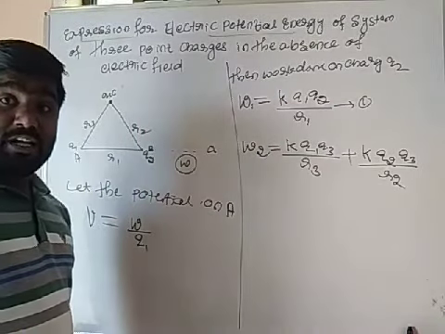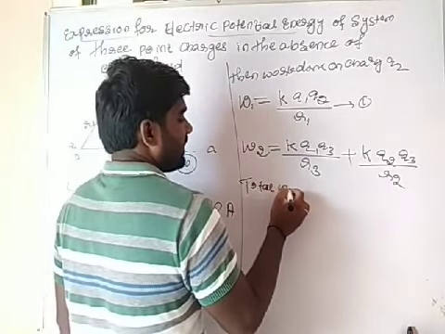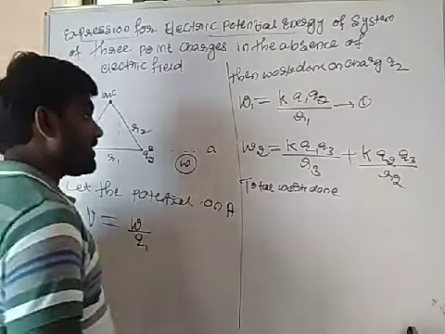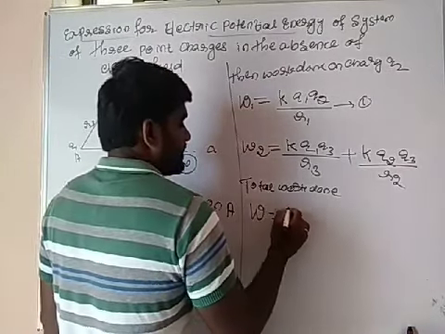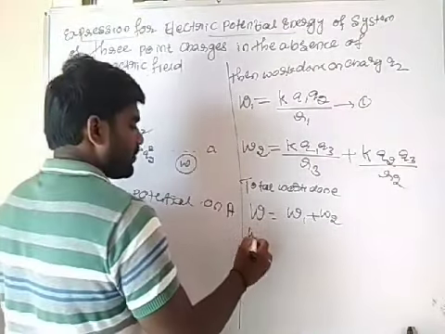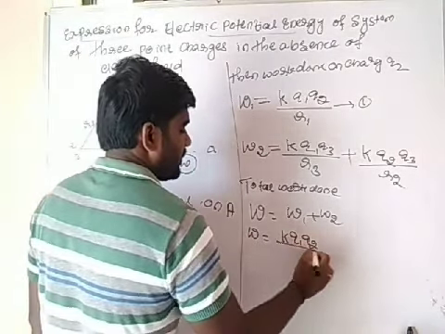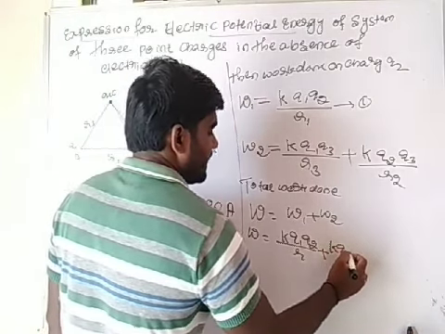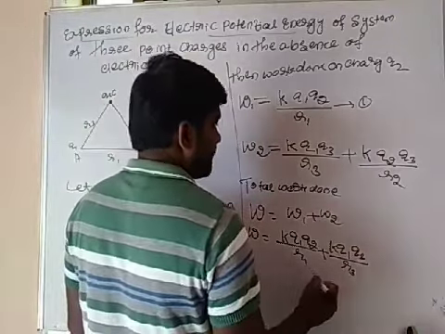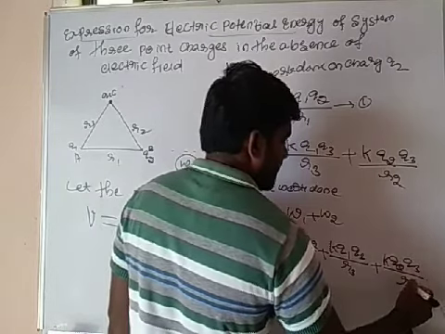So total work done, how to calculate? So the total work done W is equal to W1 plus W2. Then the total work done W is equal to K Q1 Q2 divided by R1 plus K Q1 Q3 divided by R3 plus K Q2 Q3 divided by R2.